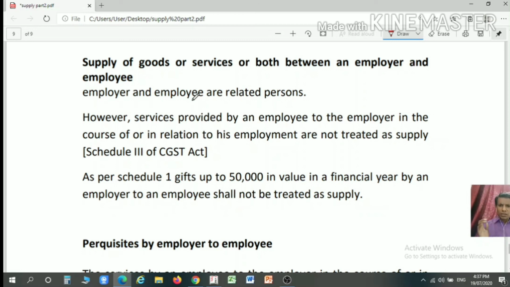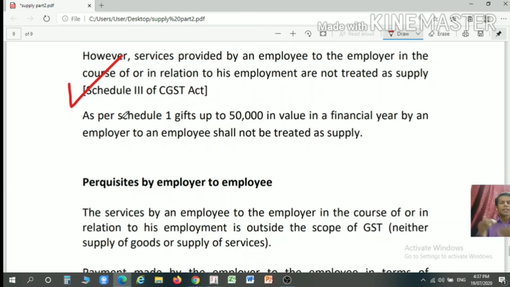However, a service transaction between employee and employer in lieu of their employment contract will not be considered as a supply as per Schedule 3 of the CGST Act. Further, there is a proviso in Schedule 1 that a gift up to rupees 50,000 in value per financial year by employer to the employee shall not be treated as a supply.